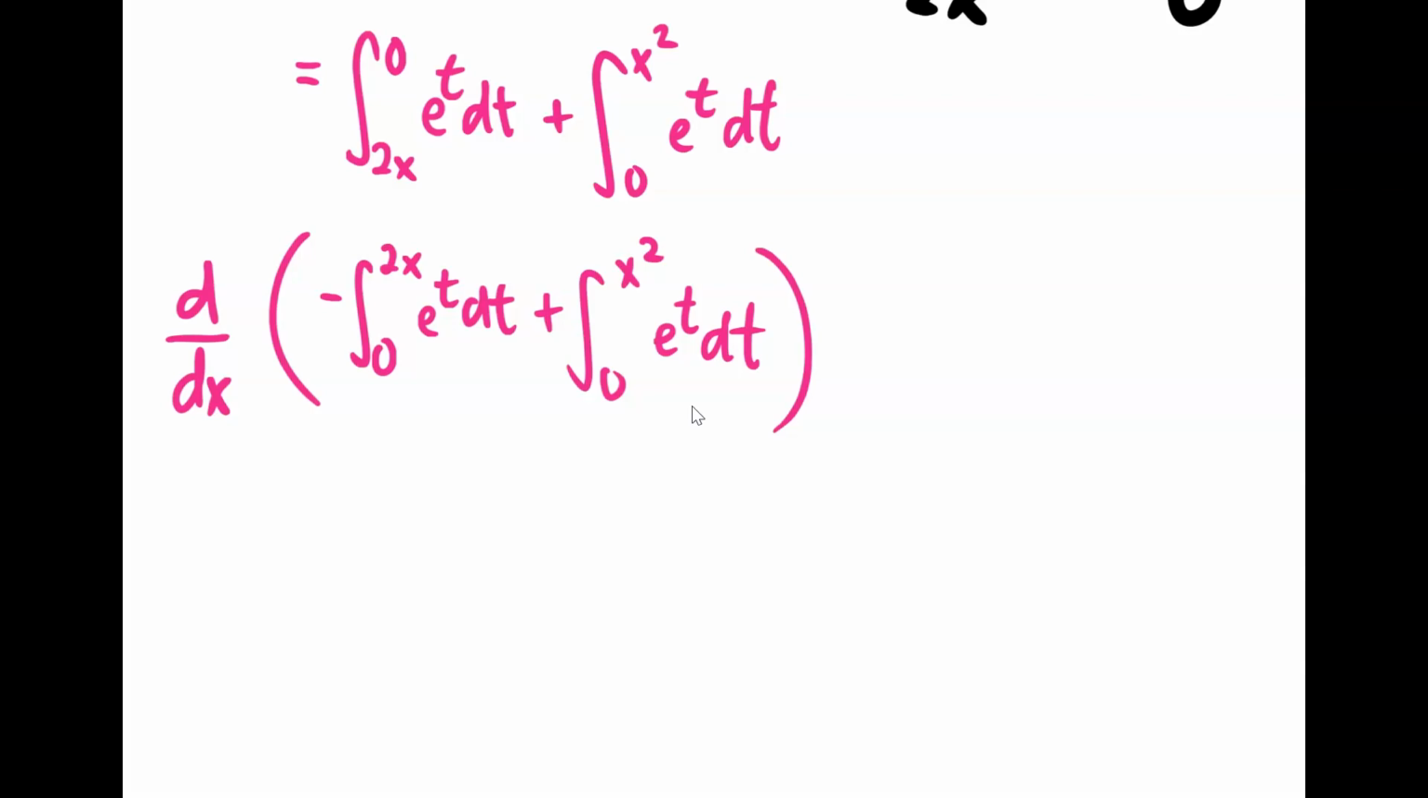Okay, let's keep going. What is the derivative of e to the t? E to the t. What's the integral of e to the t? E to the t. So it's going to be the same. So I'm going to write this as negative e to the 2x, multiplied by the derivative of 2x, which is 2. Then add e to the top bound, x squared. What's the derivative of x squared? 2x.